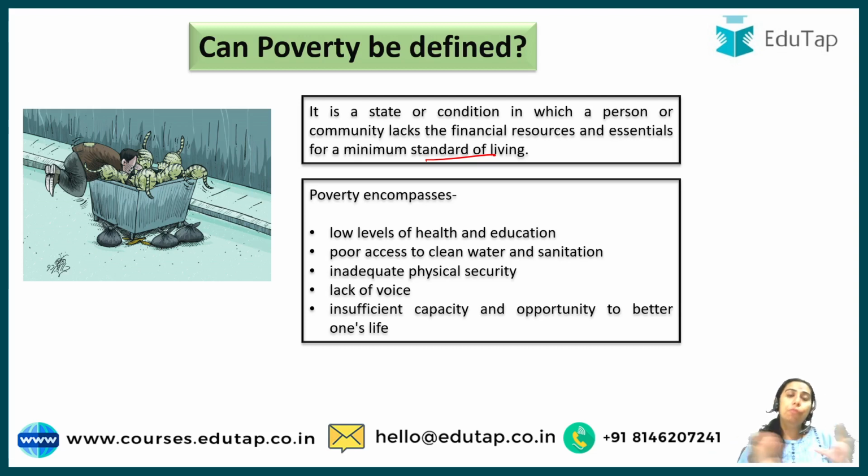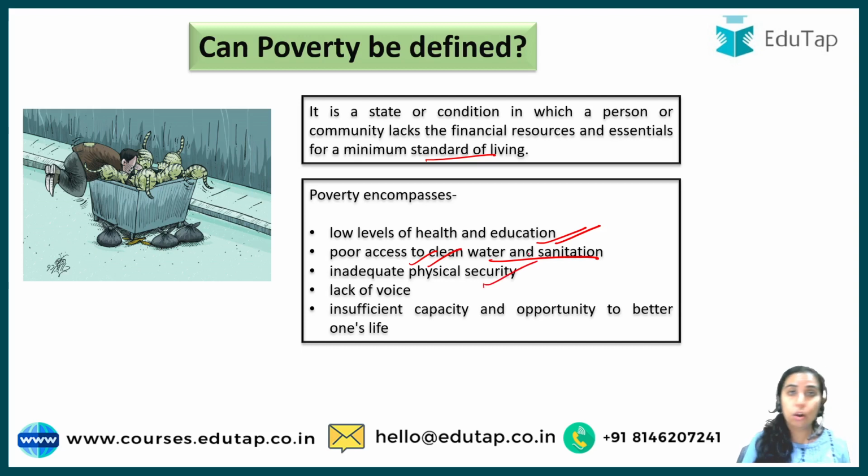Now guys, poverty, of course, encompasses low levels of health and education, and poor access to clean water and sanitation. Now this is a cycle, if you understand. If a person is not good in health, the person will not be able to work. Person is young but not good in health, not able to work, and is not even getting support from the family due to any reason. So that person will not be getting money, financial resources won't be there, so will not be able to spend on health and finally be poor. Similarly, if someone is poor, will not be able to spend on health. So this is a kind of cycle of poverty. All these things are interrelated.